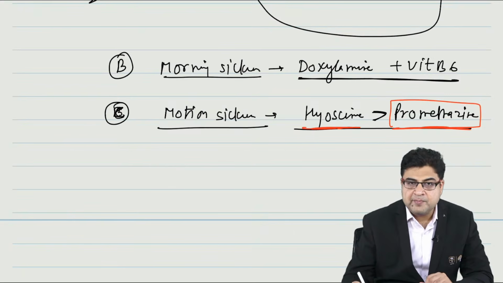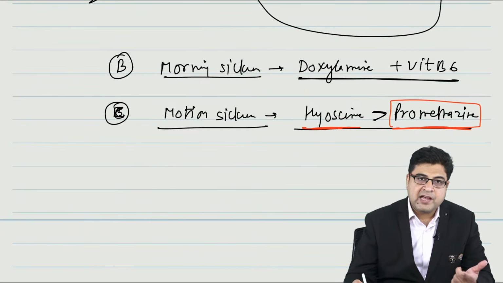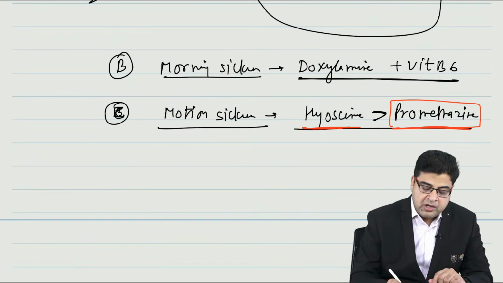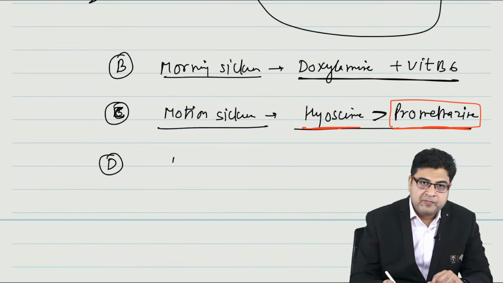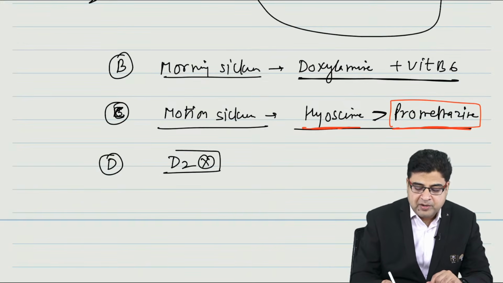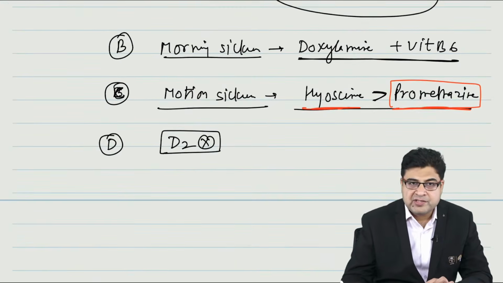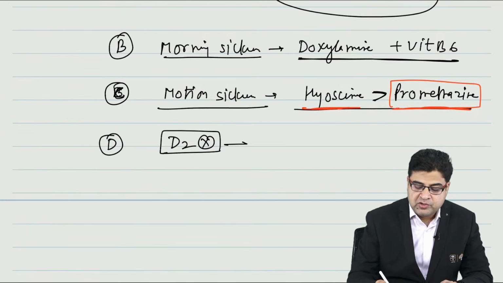So promethazine is a more common drug that can be asked in your exam for motion sickness. Now, apart from that, we have one more group of medicine, that is dopamine 2 receptor blockers. These medicines are also given for vomiting.